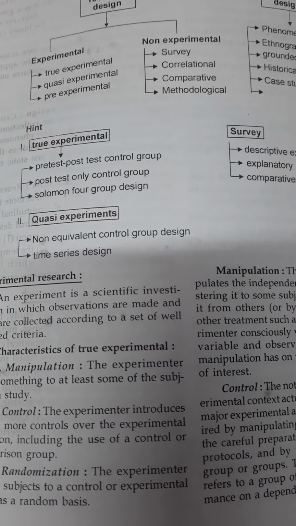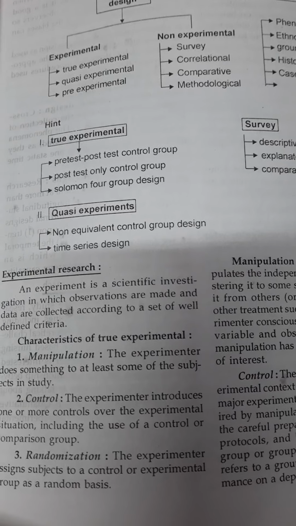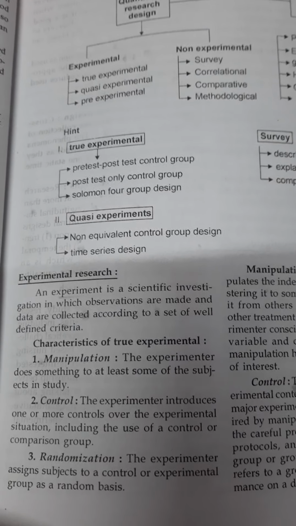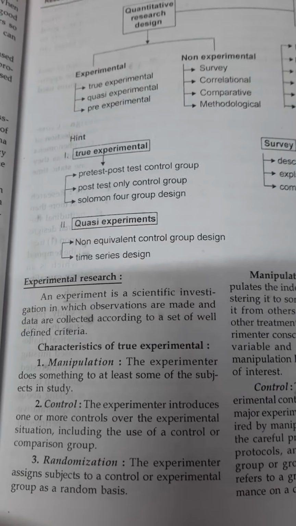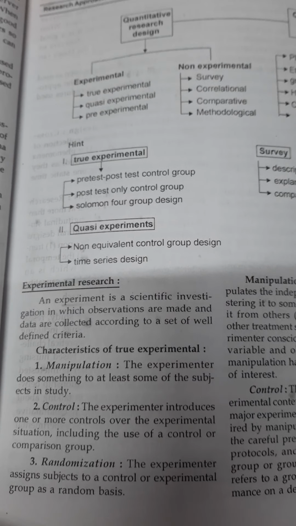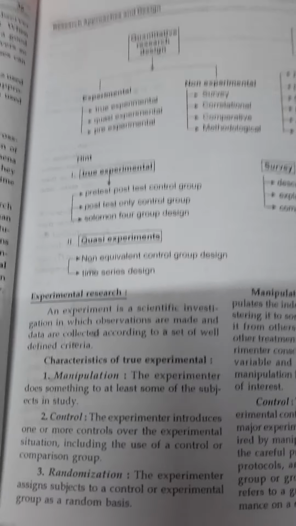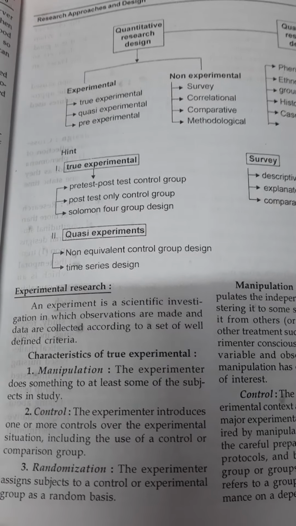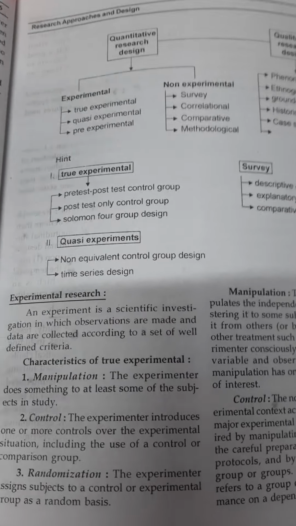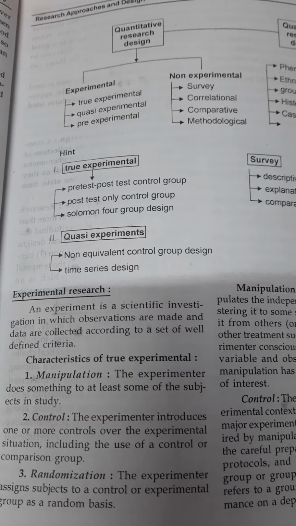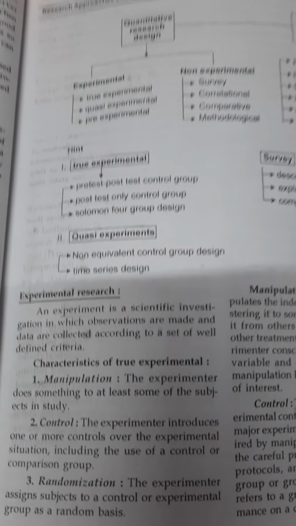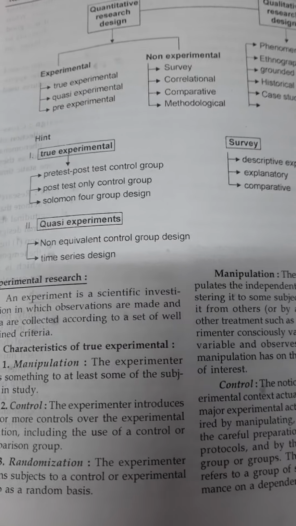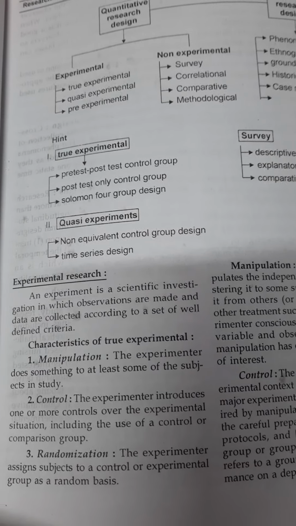In quasi experimental we have two types: the non-equivalent control group design and the time series design. Non-equivalent control design is where there is no limitation on the samples. Sometimes you do the pre-test for 40 people, but when you give the teaching, maybe 100 people come and sit. Afterwards you do the post-test for 100 students, 100 mothers. So that is what we call a non-equivalent control group design.